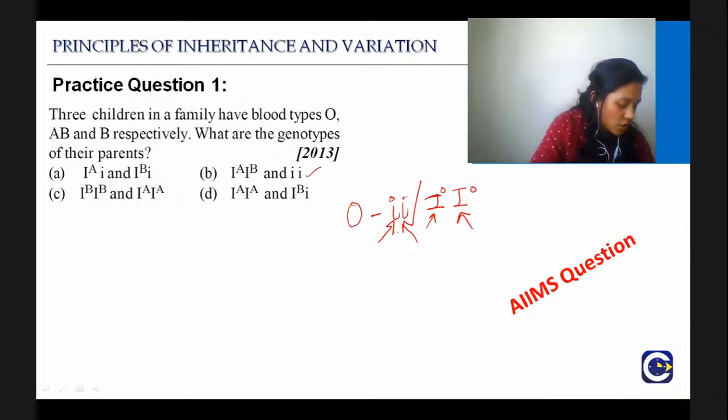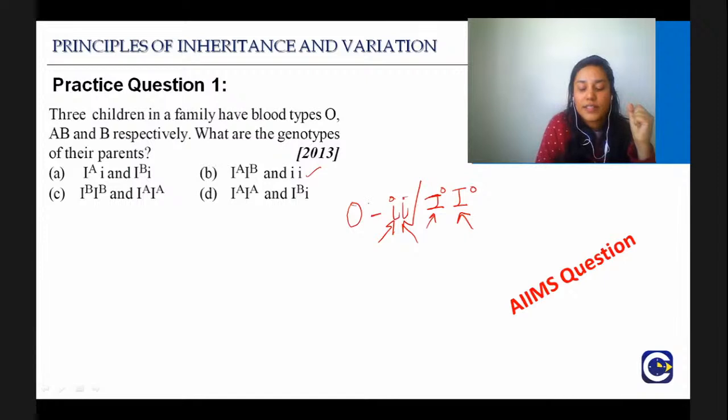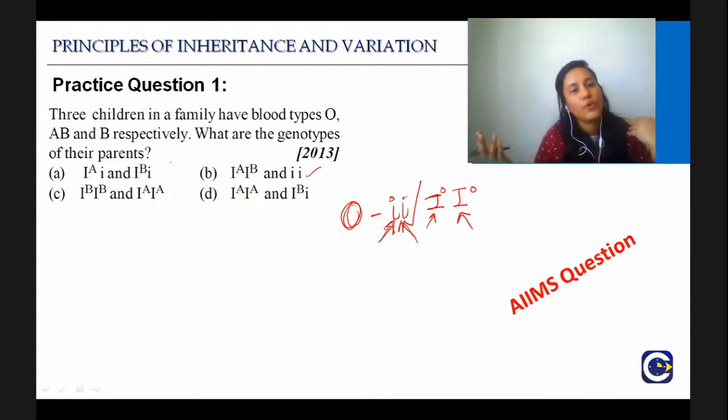A lot of you I saw were answering D, or maybe that was the answer from the previous question. Okay, whatever. So you understand, right? This itself will solve all of your questions, because one allele will come from the mother, one from the father. So both the parents should definitely have small i, and then the only possibility is option A. And when you do the cross of these, you will observe that you also get B blood group, AB blood group, and A blood group. You will get all the 4 blood groups. Therefore, the right answer is option A.